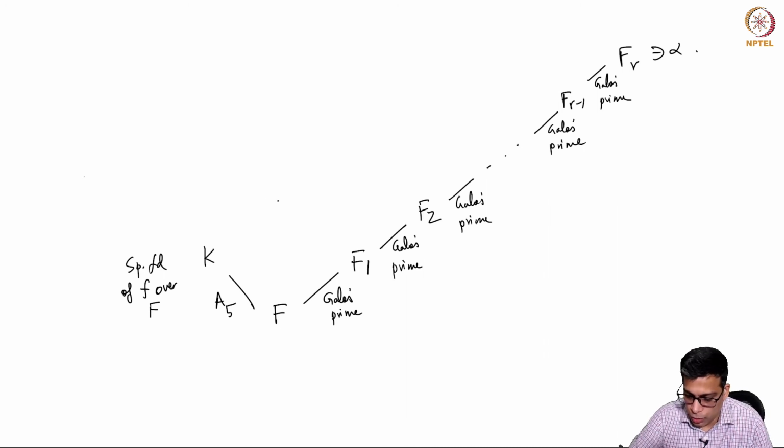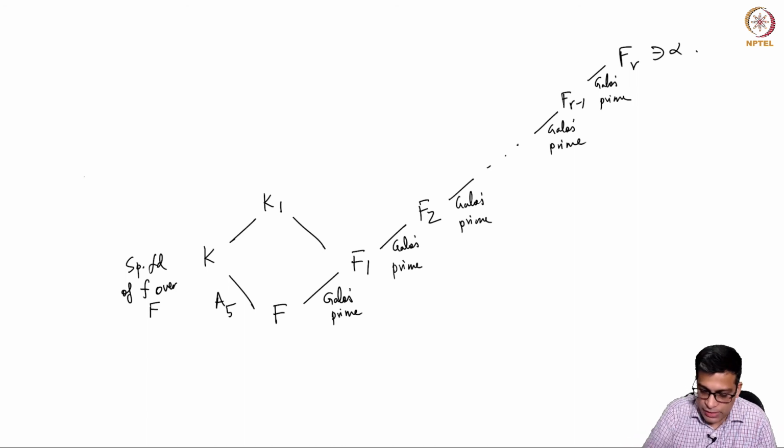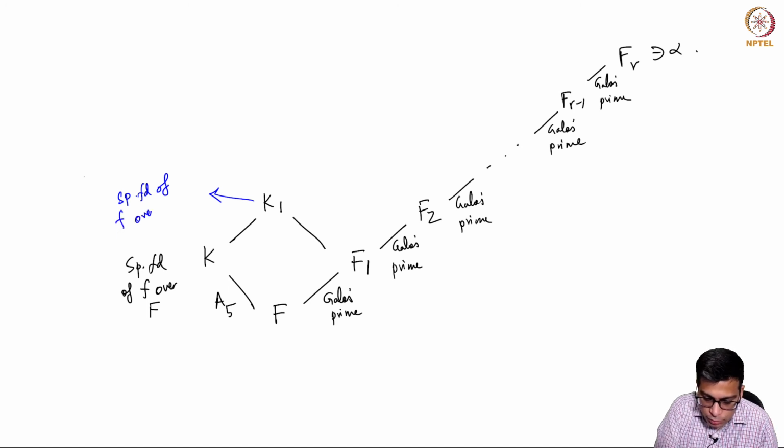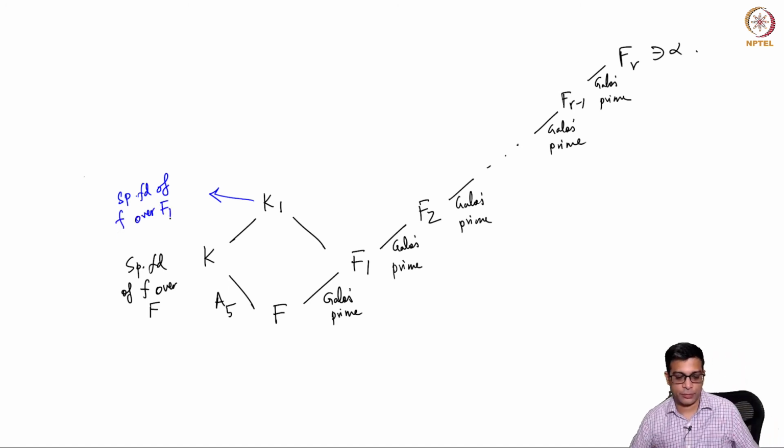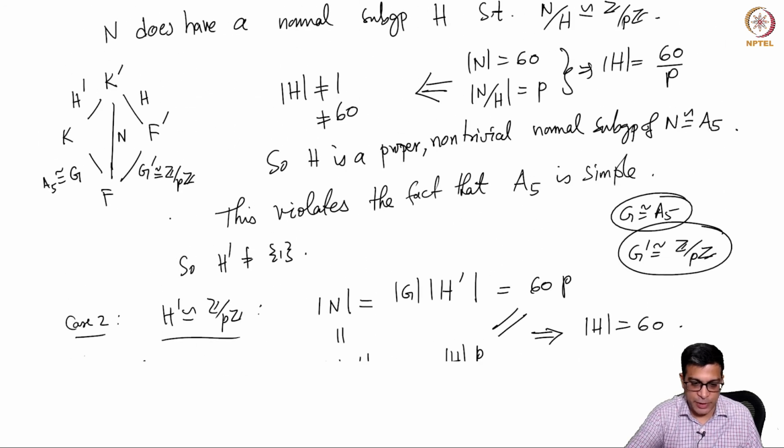Right. Now by the claim we have K1. And what is this? This is the splitting field of f over F1. Okay. So this is this picture here.